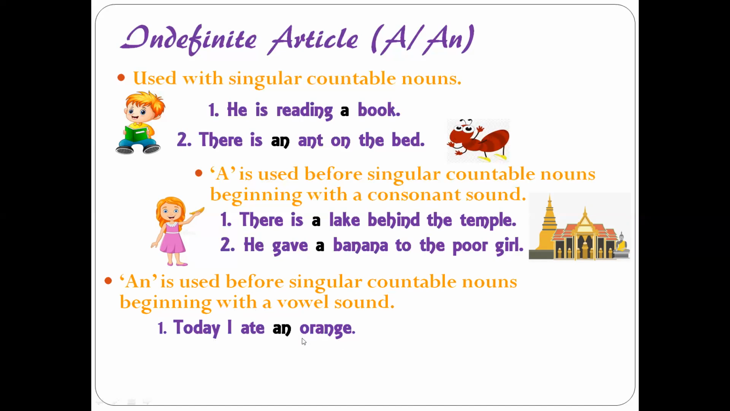So orange is starting with a vowel sound O, right? That is why we are making use of the article "an." You should eat an egg daily. Here again, egg is starting with a vowel sound. That is why we are making use of article "an."